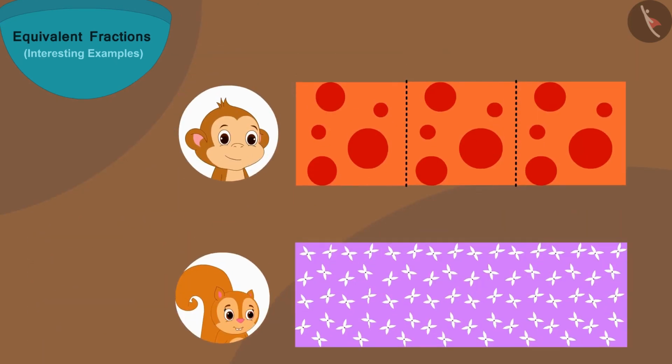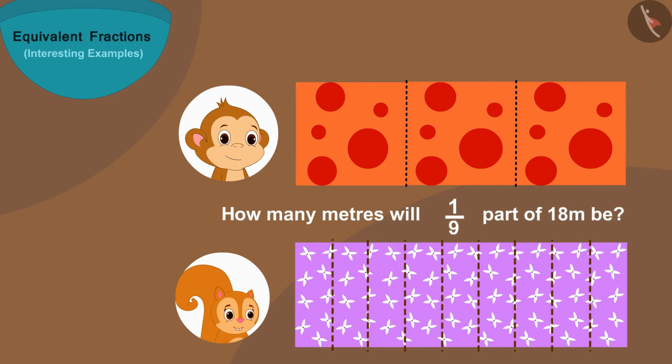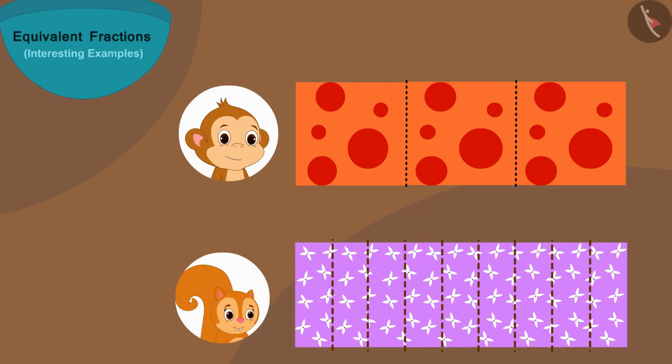Let us now look at it in another way. We know that 1/3 of Babban's cloth is 6 meters. The length of Chanda's cloth is also 18 meters and she has made 9 equal parts of her cloth. So, how many meters will the length of one part be? Or how many meters will 1/9 part of 18 meters be? 2 meters.